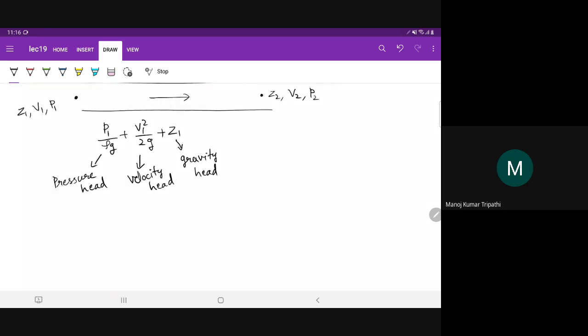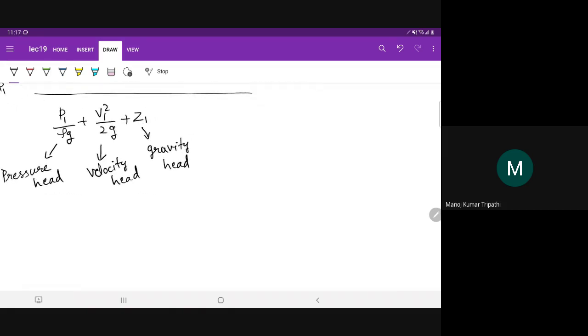We have already discussed this, and we also discussed that the dimensions, the units of each of these terms, is the unit of length, right? Because z has unit of length, it is a height, so this is known as head for that reason. And how can you measure pressure in terms of head, pressure in terms of a height?